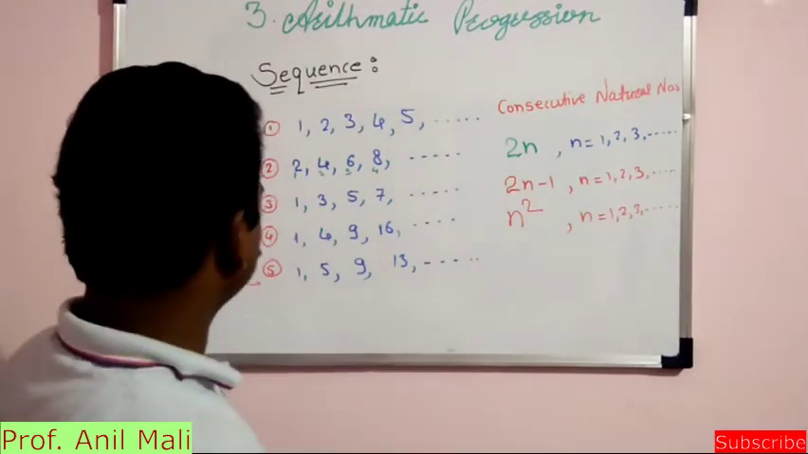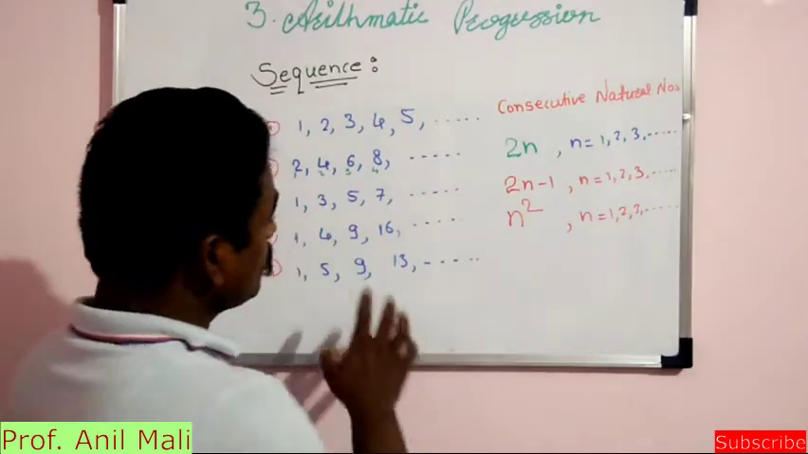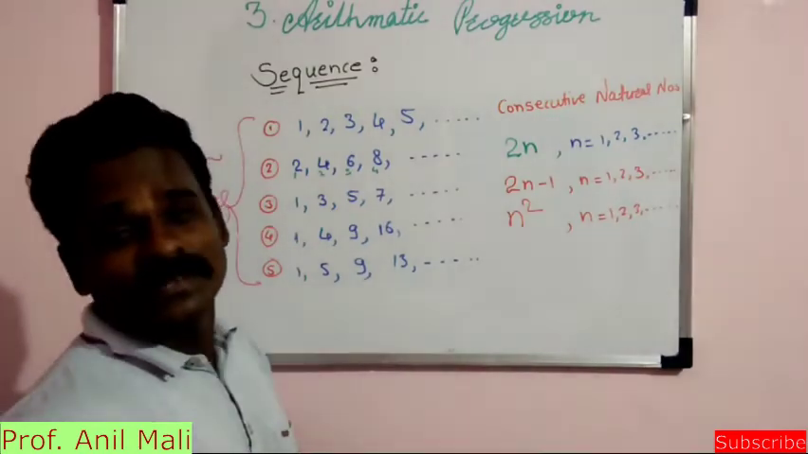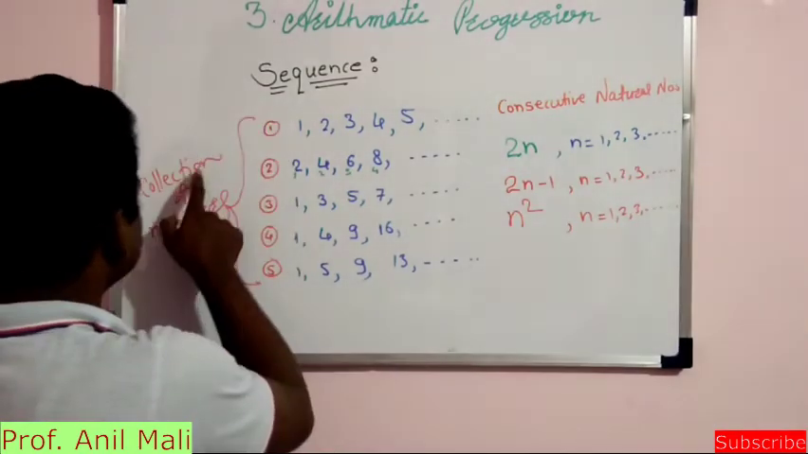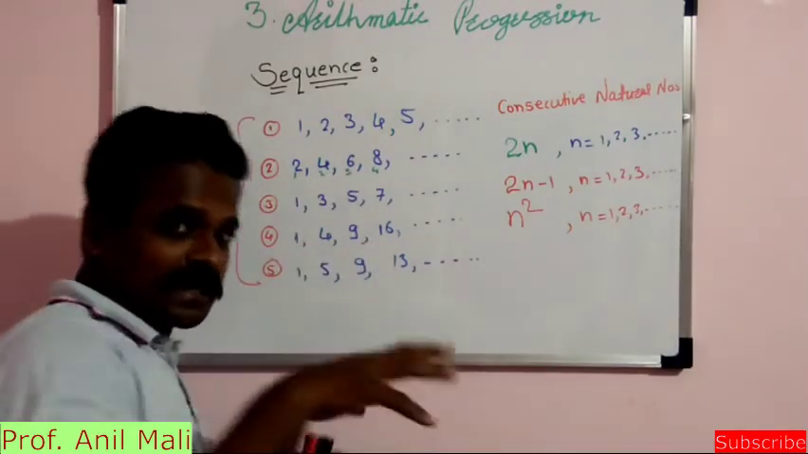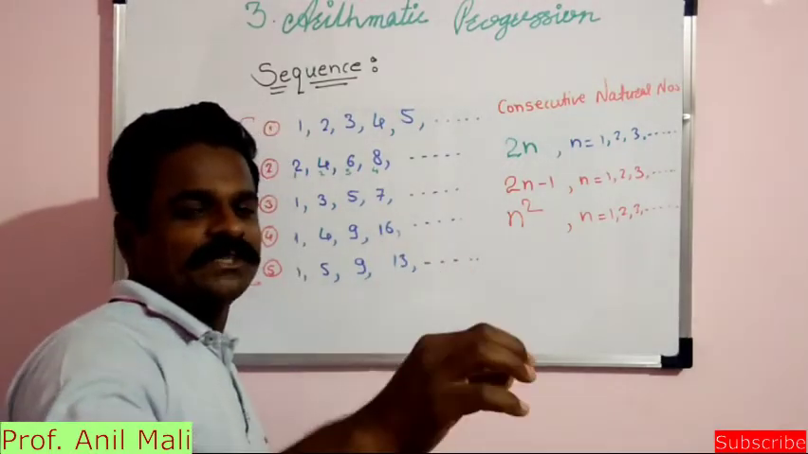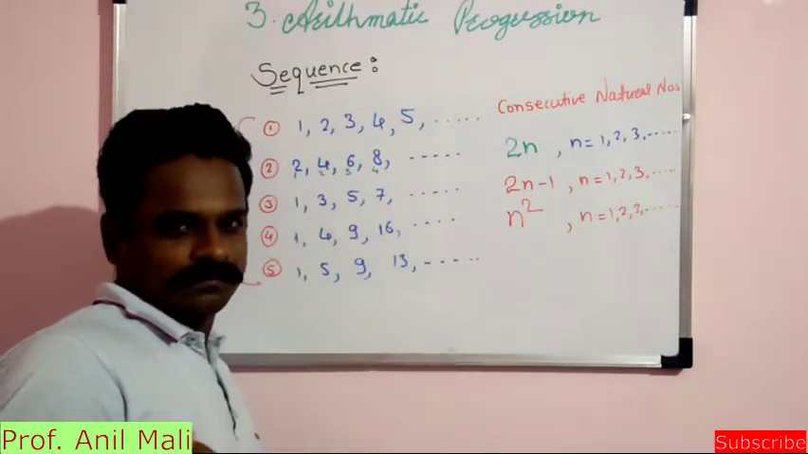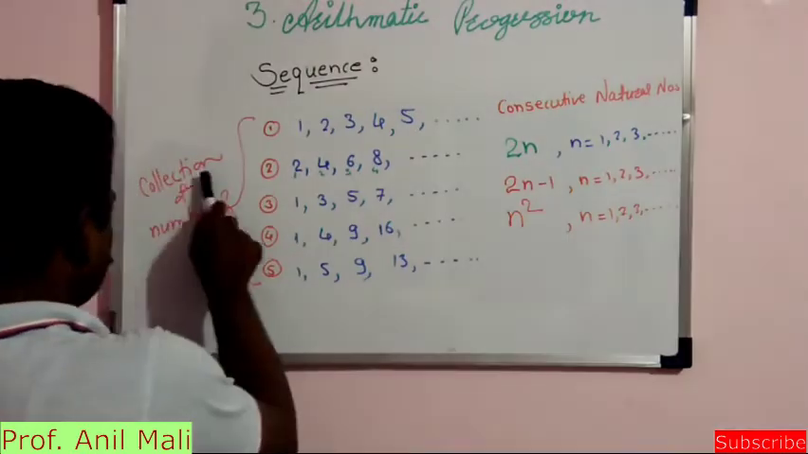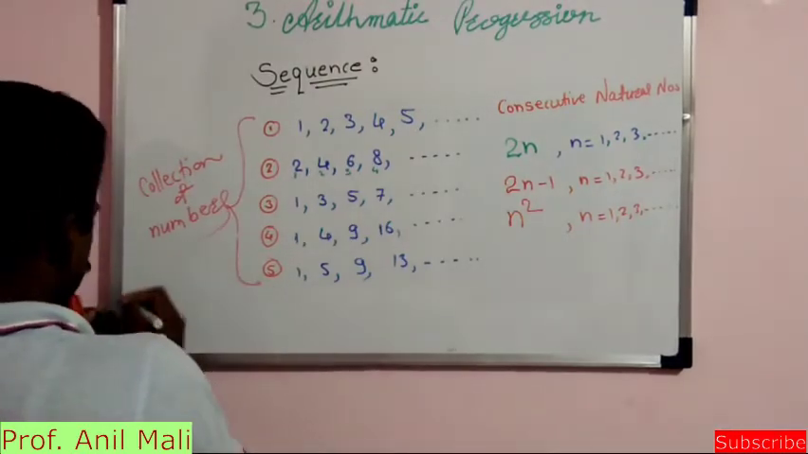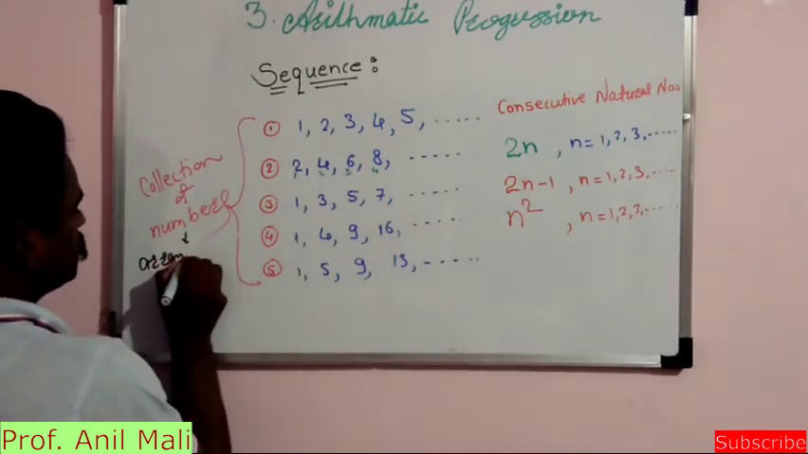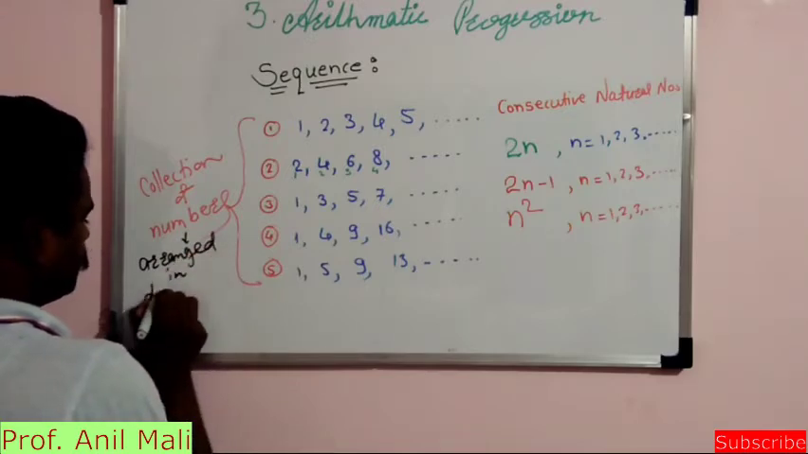Now see here, what the sequence is. All these are sequences. Now what exactly is a sequence? It is a collection of numbers which are arranged in a particular order. Arranged in definite order, we can say. So a collection of numbers arranged in definite order.